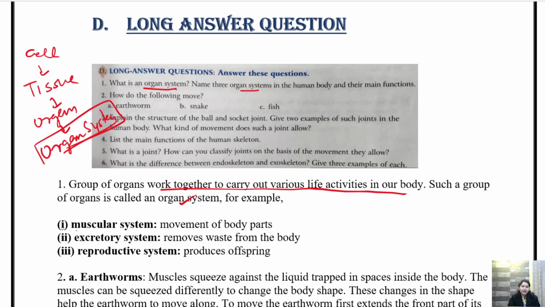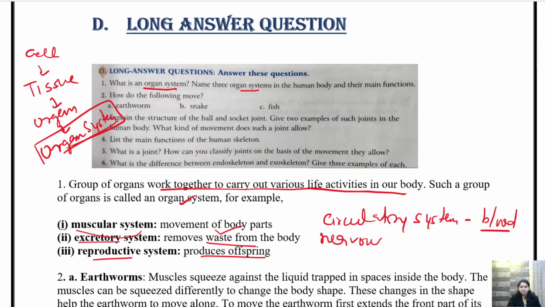Here we have muscular system जो हमारी बॉडी के मूवमेंट में हेल्प करता है. Excretory system जो waste remove करने के काम आता है. Reproductive system which produces offspring. There are several systems also like circulatory system which helps in circulating the blood and pumping the blood. Okay, then we have nervous system.